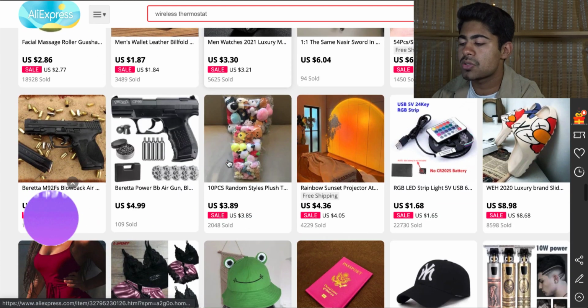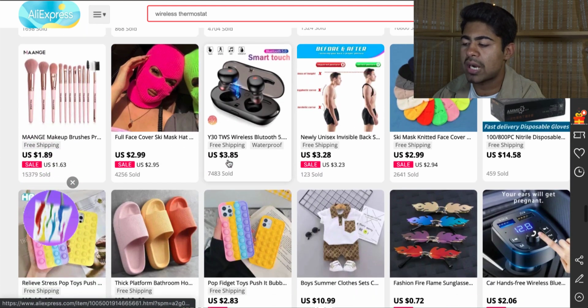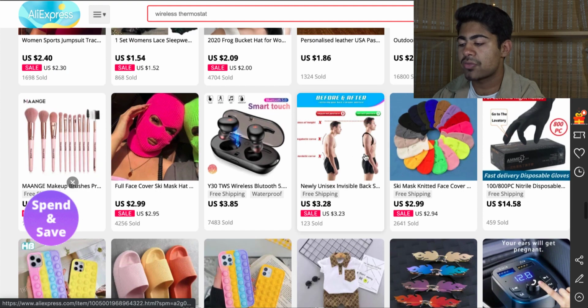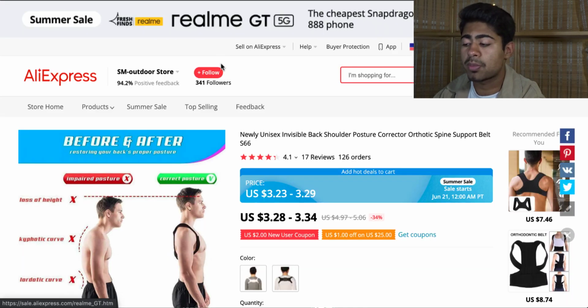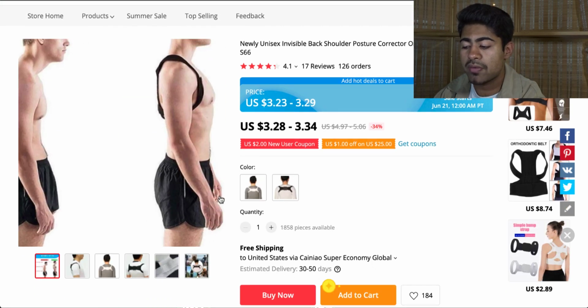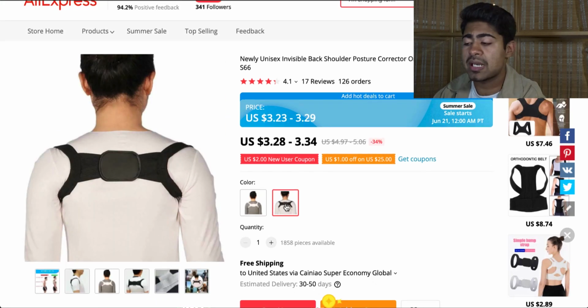So what I'm going to do is scroll down and just look for any random product which I can find. So for example, this posture corrector right here. This is a very saturated product. We wouldn't really even want to sell this. However, for the sake of this example, we're going to pretend as if we're selling this product.